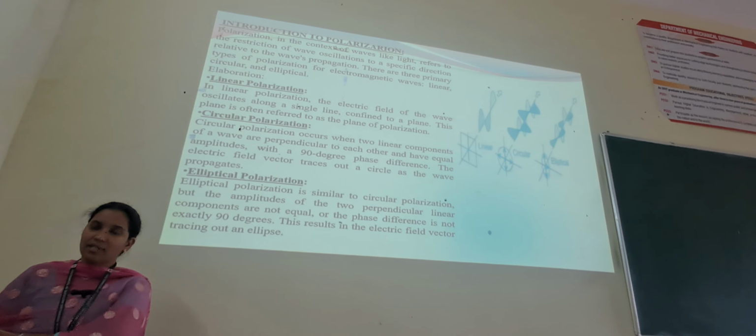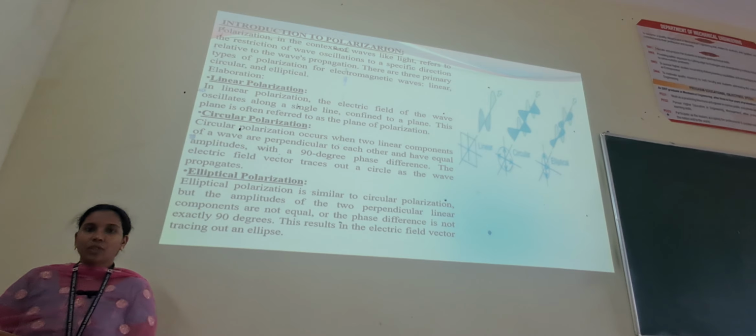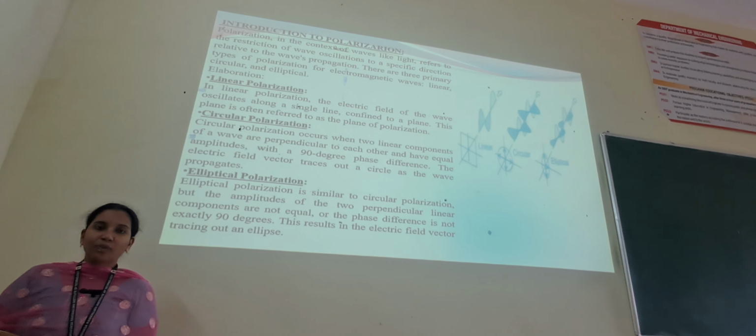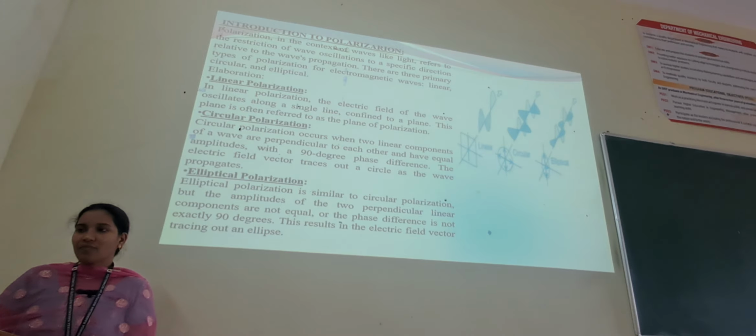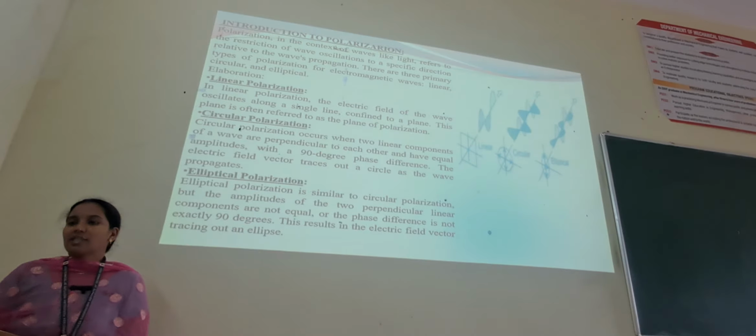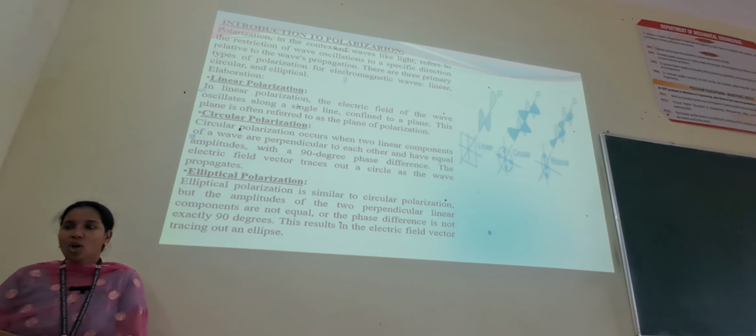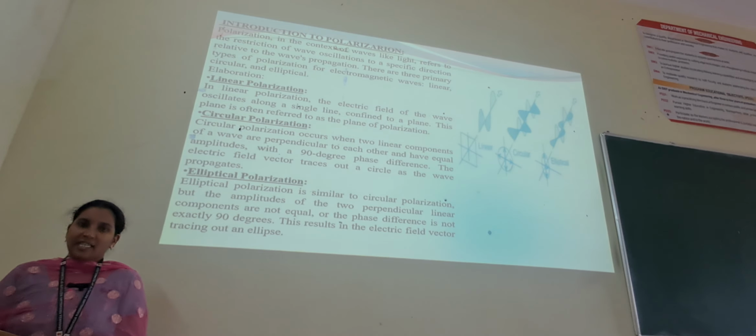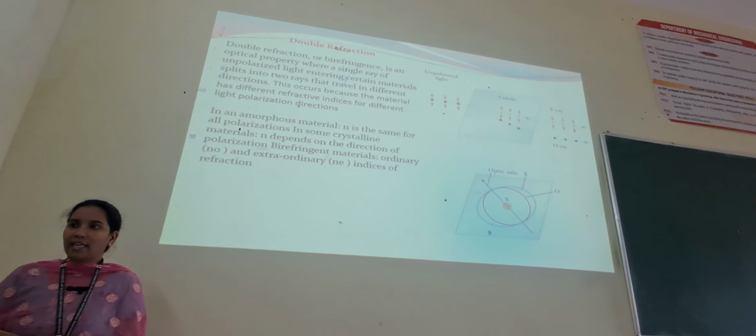Circular polarization occurs when two linear components of a wave are perpendicular to each other and have equal amplitudes with a 90-degree phase difference. The electric field vector traces out a circle as the wave propagates. The third type is elliptical polarization, which is similar to circular polarization, but the amplitudes of the two perpendicular linear components are not equal, or the phase difference is not exactly 90 degrees. This results in the electric field vector tracing out an ellipse.